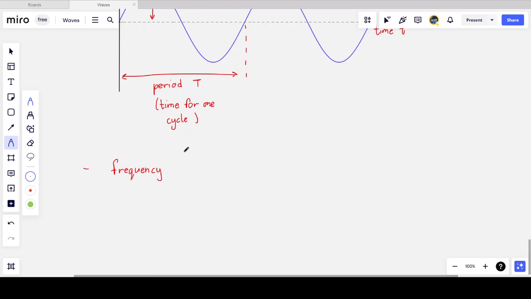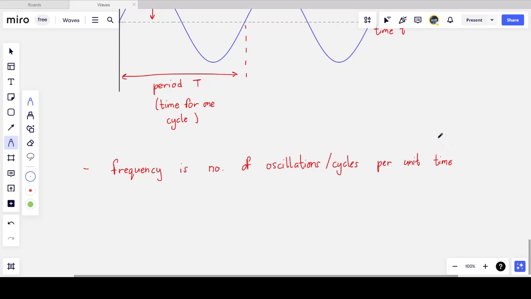Frequency basically means how often something happens, and it's the same for waves. And the frequency is the number of oscillations, or the number of vibrations, or the number of complete cycles in a unit time. How many times do I expect the wavelength of the wave to pass every second?